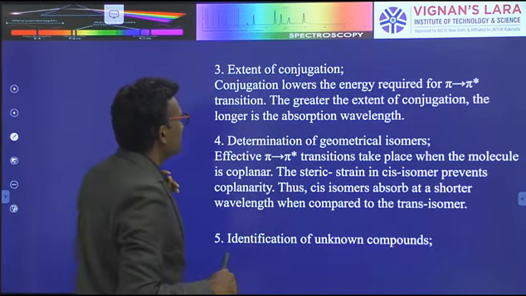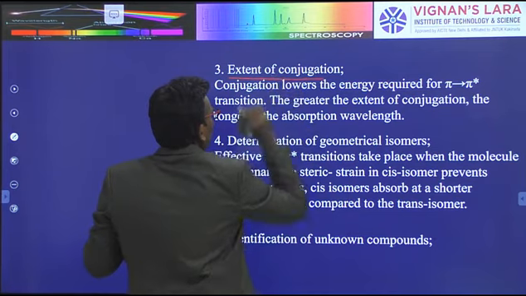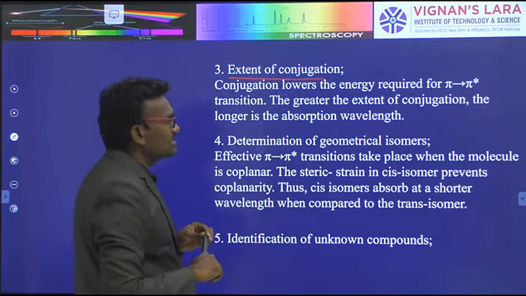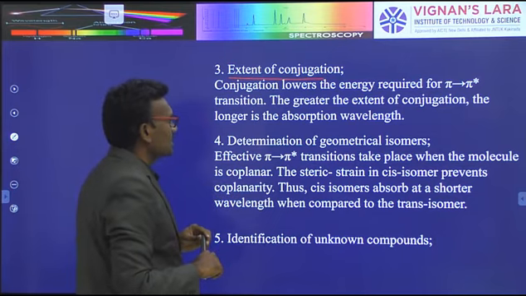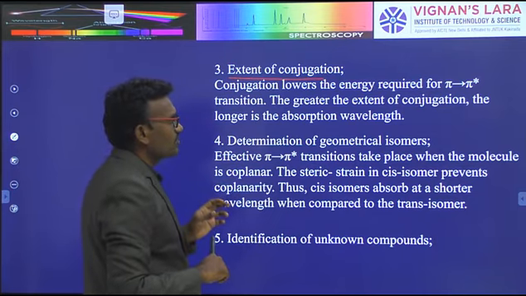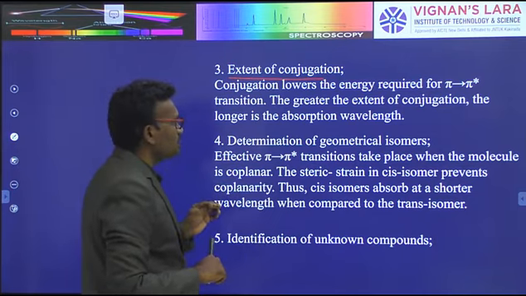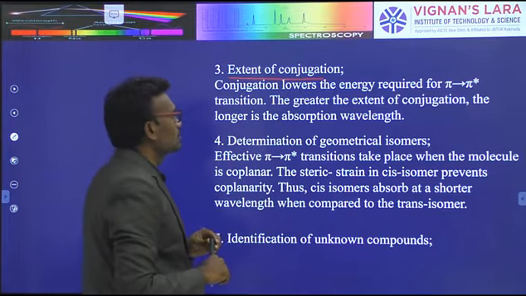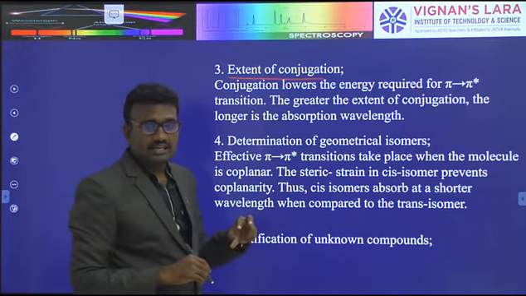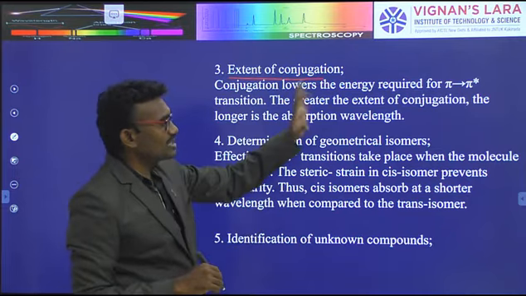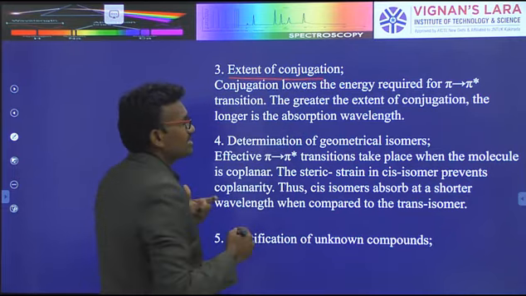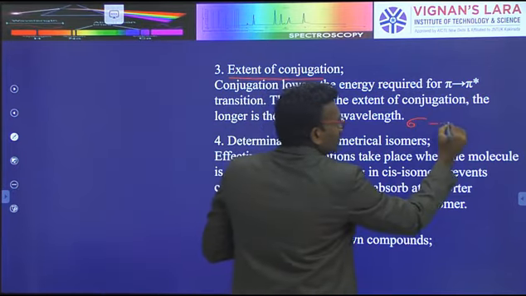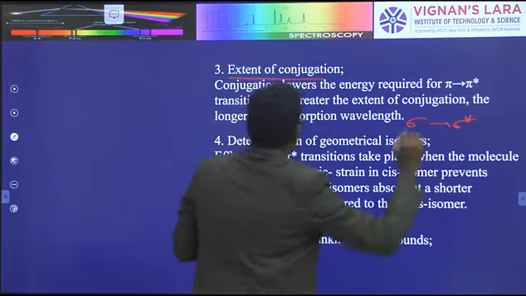Next is extension of the conjugation. The conjugation lowers the energy required for pi to pi star transition. The greater the extension of conjugation, the longer is the absorption wavelength. So lower energy is required to easily pass pi to pi star transition, but more energy is required to pass electrons in sigma to sigma star transitions.